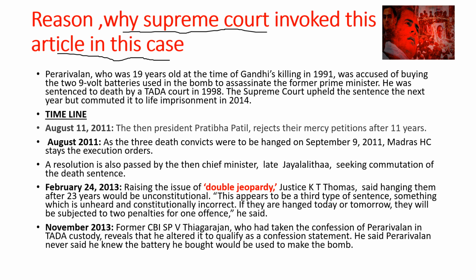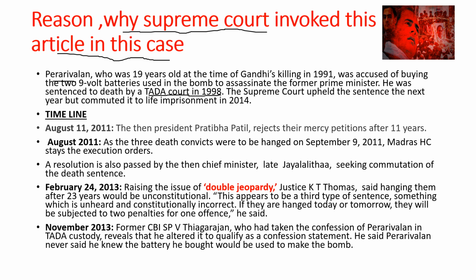Firstly, this Perarivalan was 19 years old in 1991 when Gandhi was killed, and at that point of time he supplied batteries which were used in the bomb to assassinate the Prime Minister, and he was sentenced to death by the TADA court in 1998, and TADA is now repealed. And in 2000, he and others who were convicted in the PM's assassination case sent mercy petitions to the president, but the president did not respond.